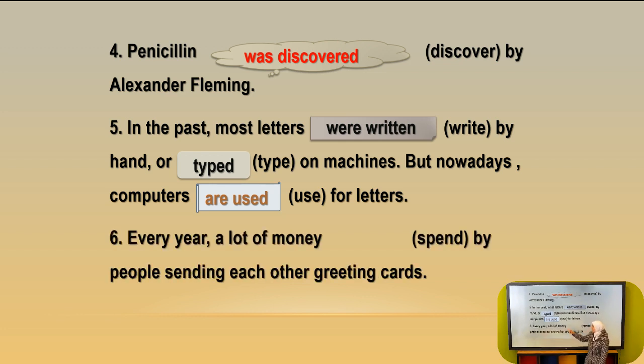Number 6, every year a lot of money is spent by people sending each other greeting cards. So here we have every year. So it is obvious that we should use present passive. The answer is spent. A lot of money is spent. And money is an uncountable noun, of course.